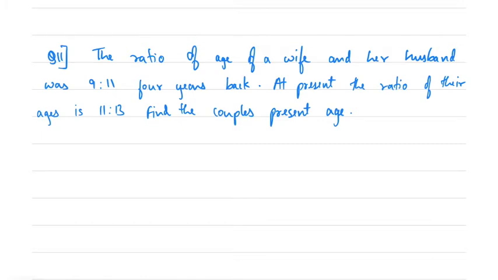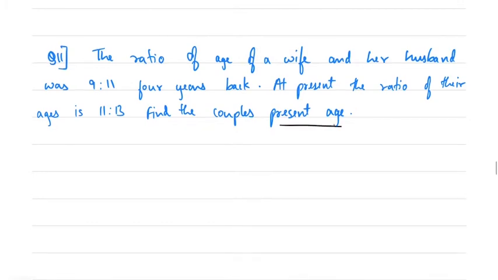So let the present ages be 11x and 13x. We'll take that because present age is asked, so you assume the present age.